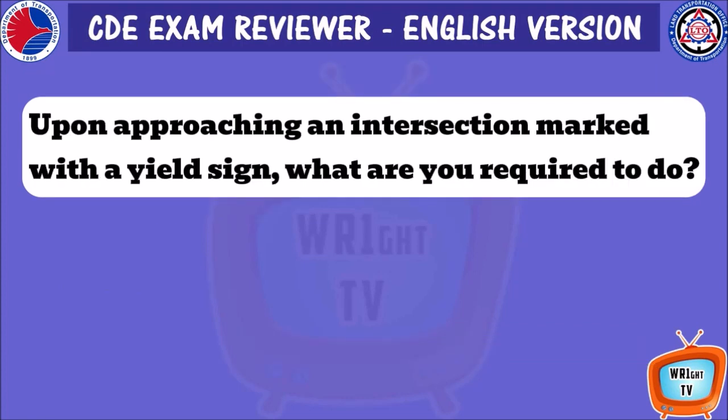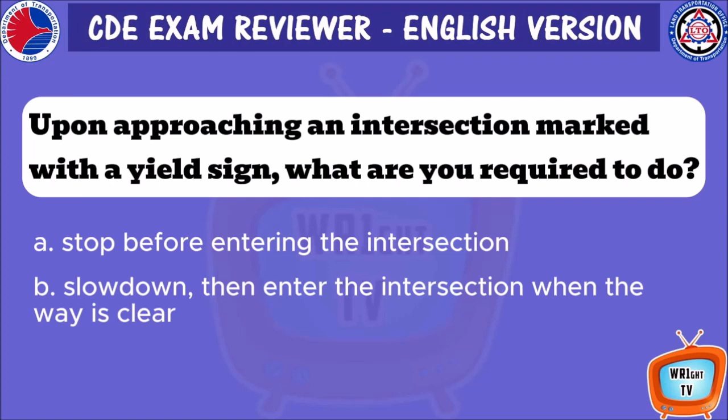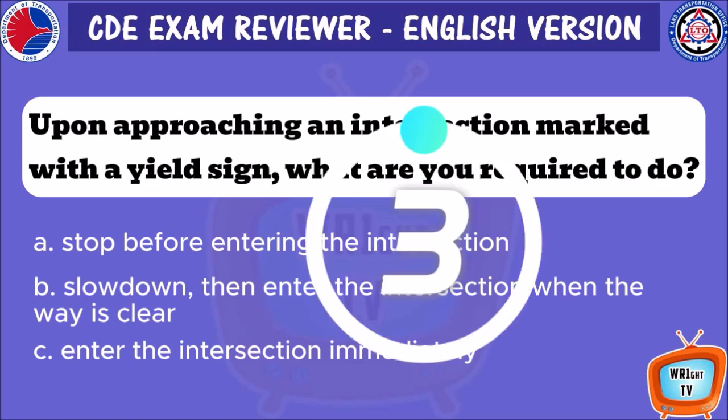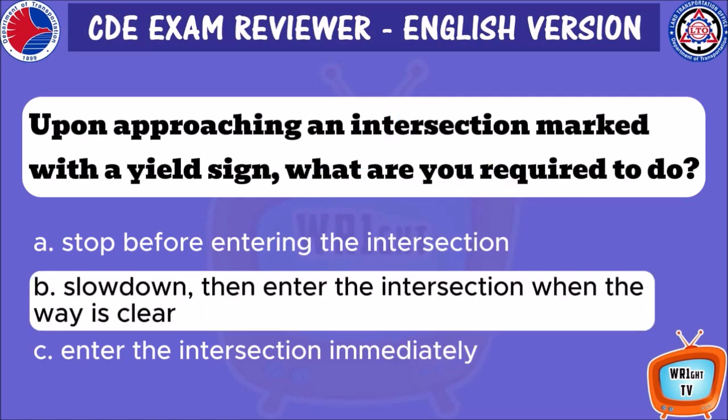Upon approaching an intersection marked with a yield sign, what are you required to do? A. Stop before entering the intersection. B. Slow down, then enter the intersection when the way is clear. C. Enter the intersection immediately. B. Slow down, then enter the intersection when the way is clear.